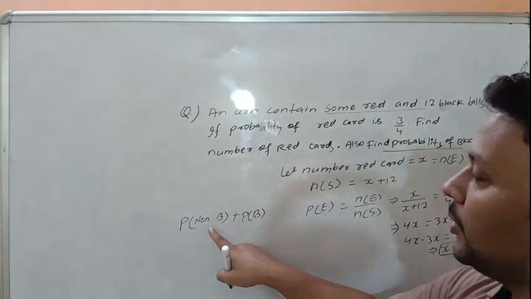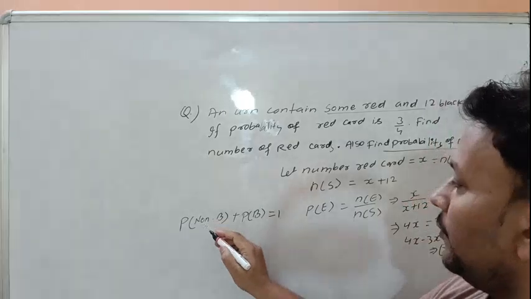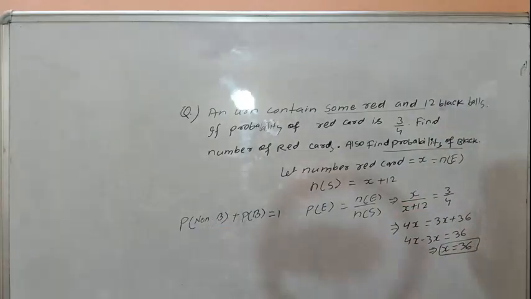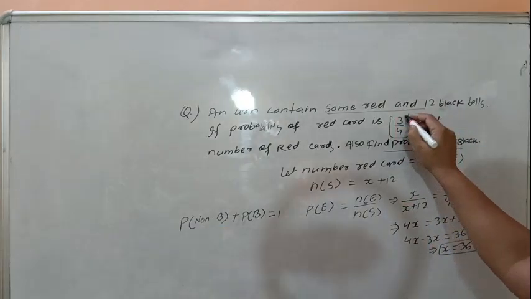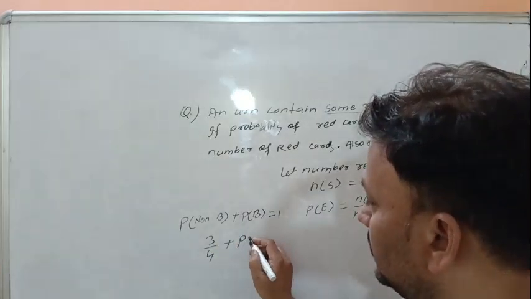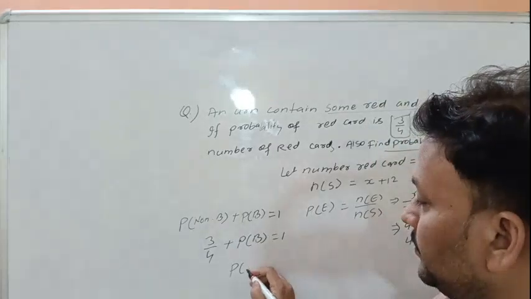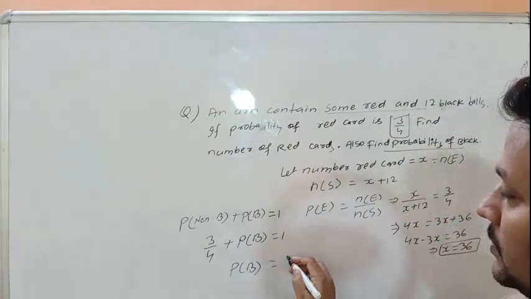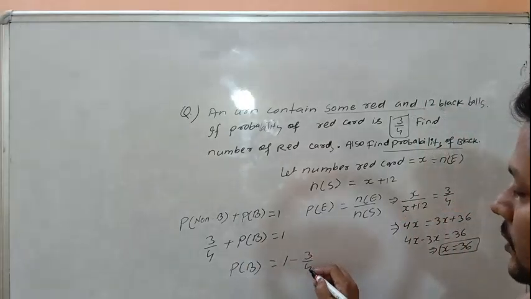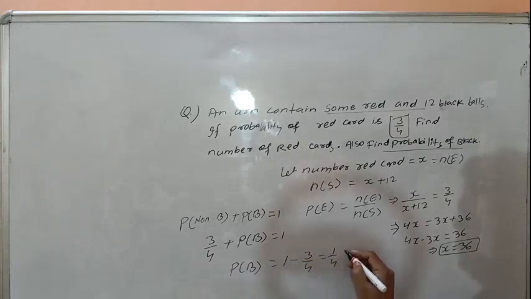Probability of B and probability of not B must be 1. Then probability of non-black means red card, the probability of red card is 3 by 4, and we have to find the probability of black card. That is 1 minus 3 by 4, that is 1 by 4.